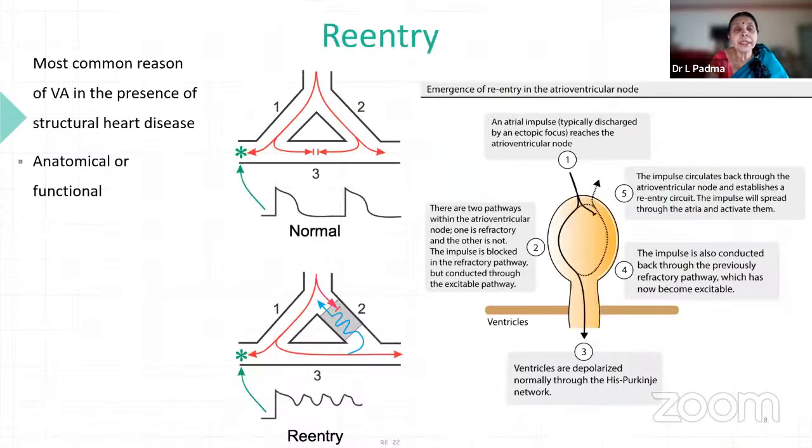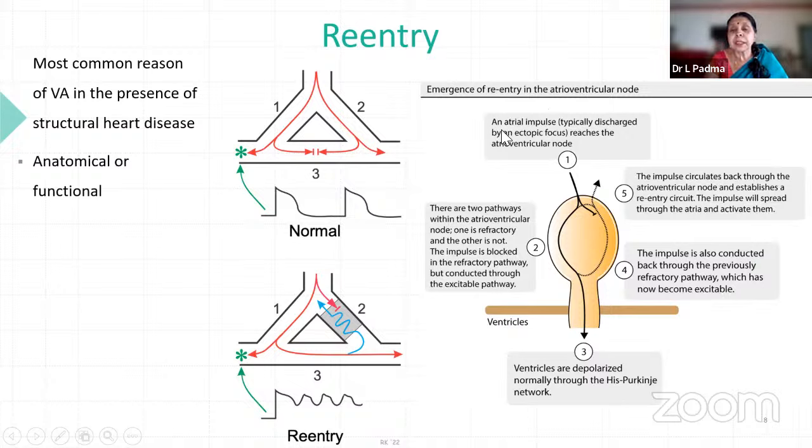So the second variety is re-entry. Normally what happens, the impulse comes like this, then it waves off in a normal action potential so that it goes and gets discharged. But in a unidirectional block, instead of spreading directly, it goes back and then spreads here, so that the re-entry is again here, which can cause arrhythmias. The most common reason for VA in the presence of structural heart disease can be anatomical or functional.